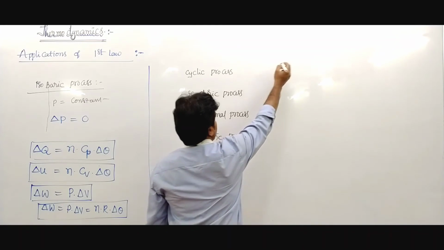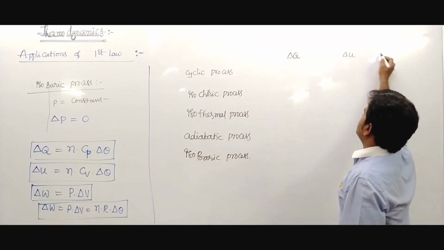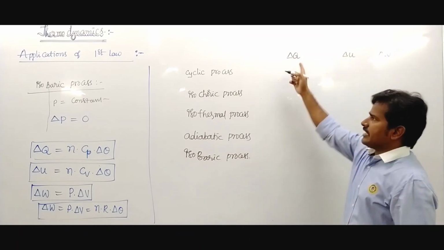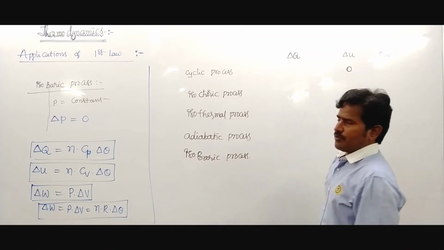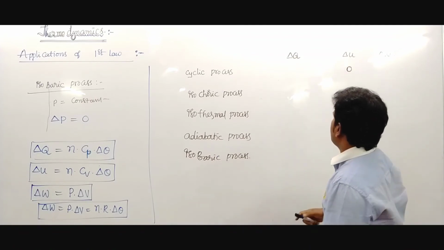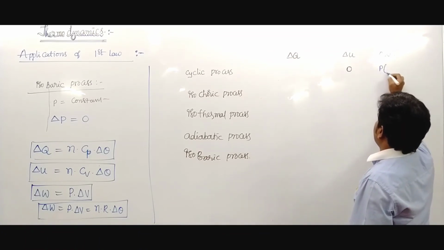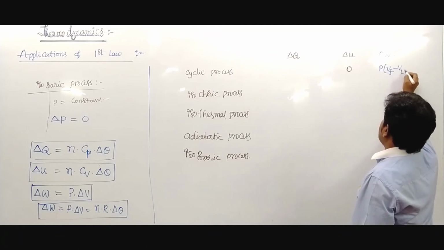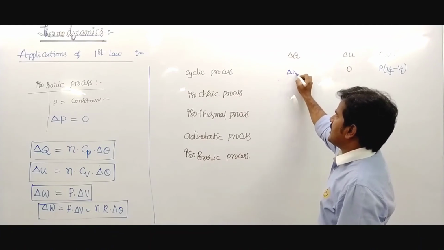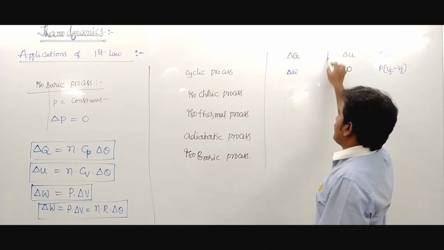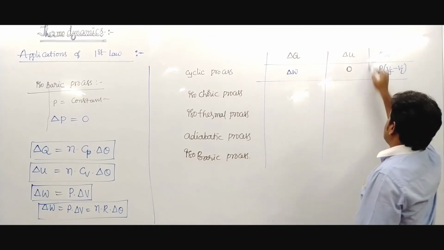Just know that in the cyclic process, the internal energy change is 0. Then the total work done is written as P into delta V, V final minus V initial. So delta Q equals delta W.